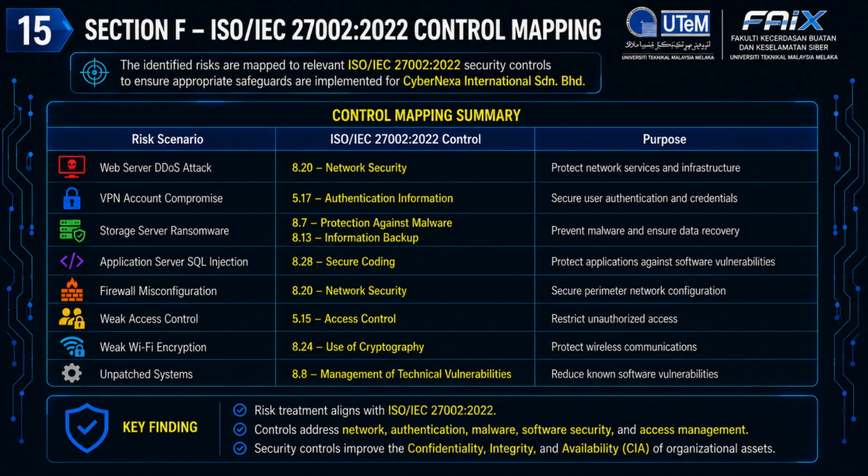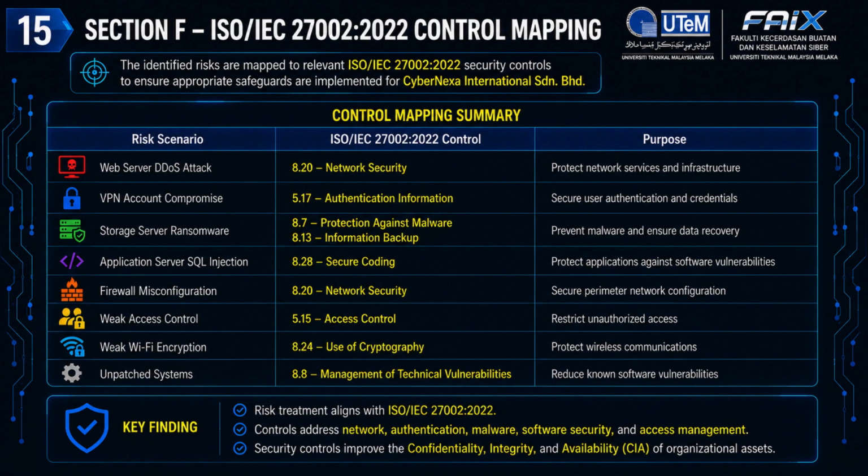For the storage server ransomware risk, two controls are applied. Control 8.7, Protection Against Malware, helps prevent malicious software attacks, while Control 8.13, Information Backup, ensures important business data can be recovered if ransomware successfully encrypts the system. The application server SQL injection risk is mapped to Control 8.28, Secure Coding. This control encourages secure software development practices, validates user input, and reduces vulnerabilities that attackers could exploit.